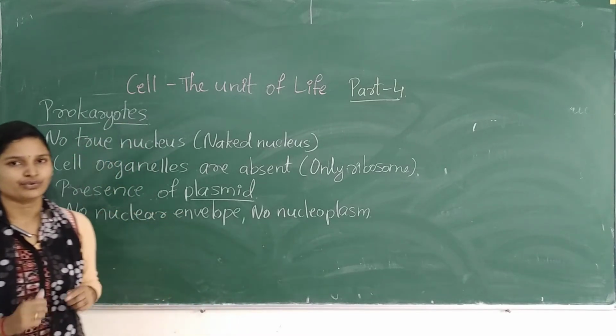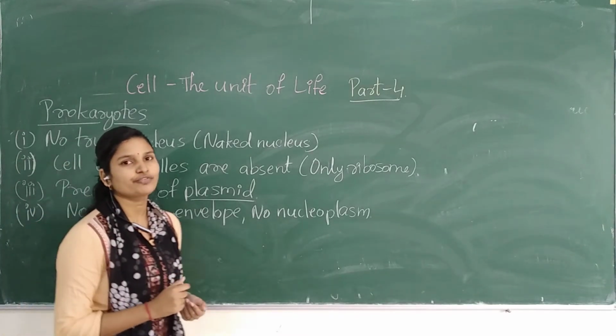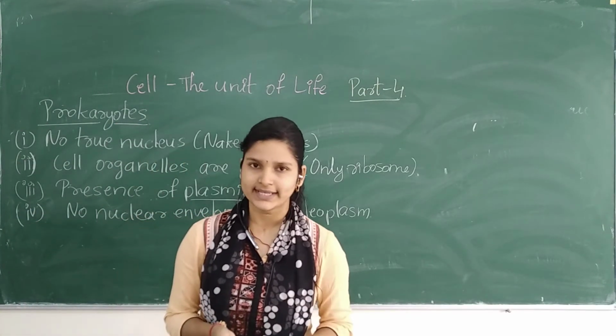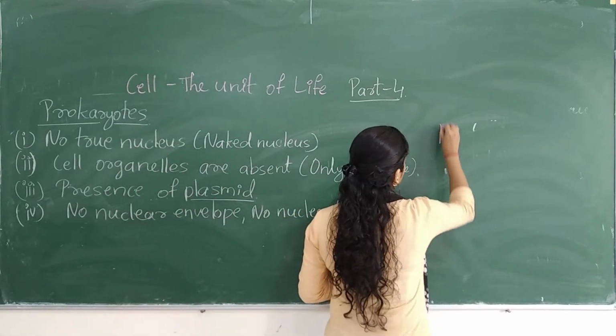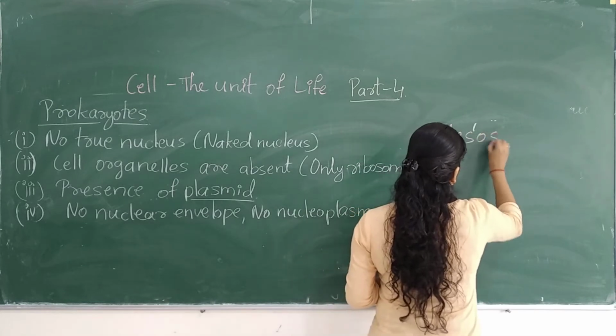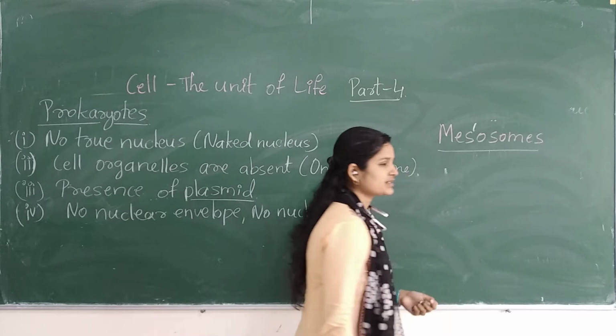prokaryotes and eukaryotes. So apart from all these, there is one unique structure in case of prokaryotes, and we call that structure mesosomes. What do you mean by mesosomes?